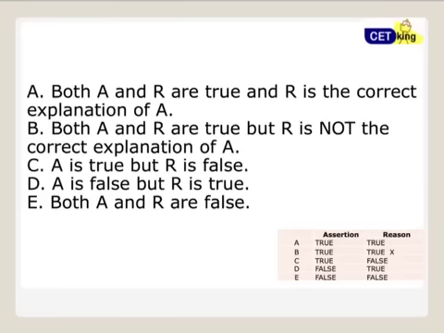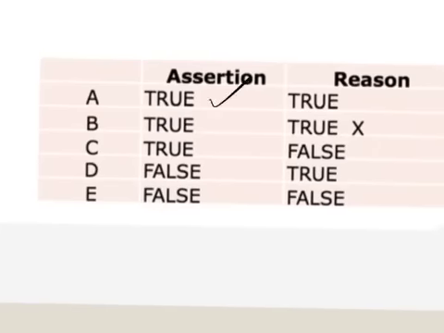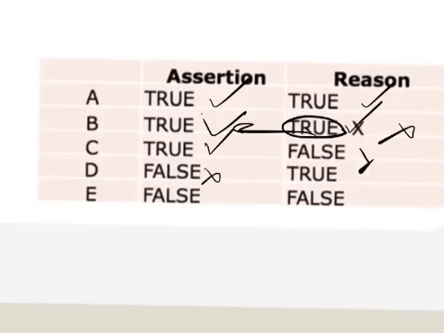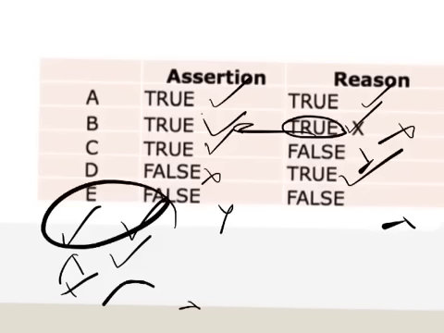Fine. The most confusing part of this topic is the options. तो इसके लिए what I've done, I made this table. A मतलब assertion is true and reasoning is also true. B मतलब assertion is true, reasoning also true, but that's not the logical reasoning for that. Both of them are true, but this reason is not for this. This is true, this is false, this is false, this is true, both of them are false. Fine. So it's like tick tick, cross tick, tick cross, cross cross. But within tick tick there are two statements, linked or not linked. Okay.